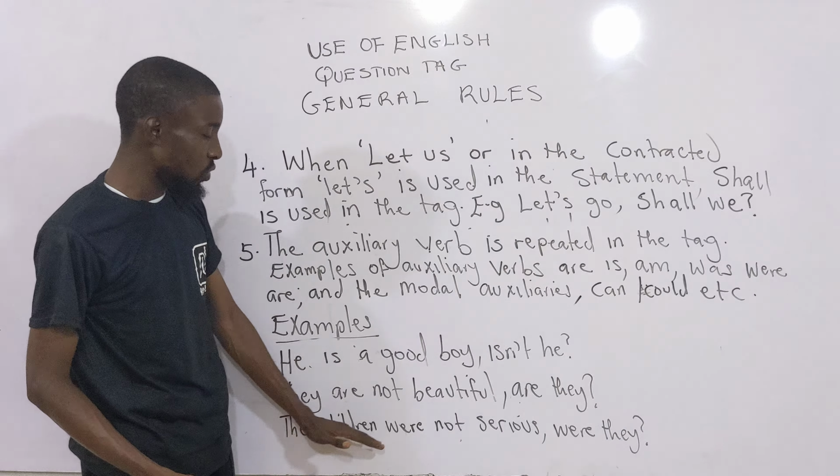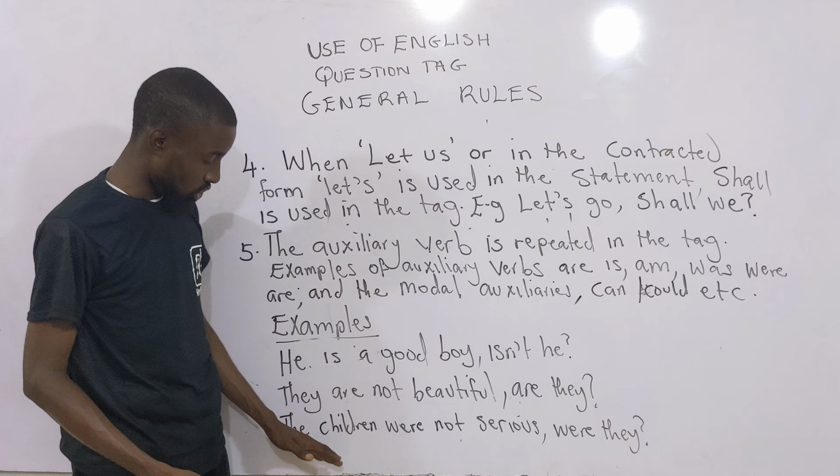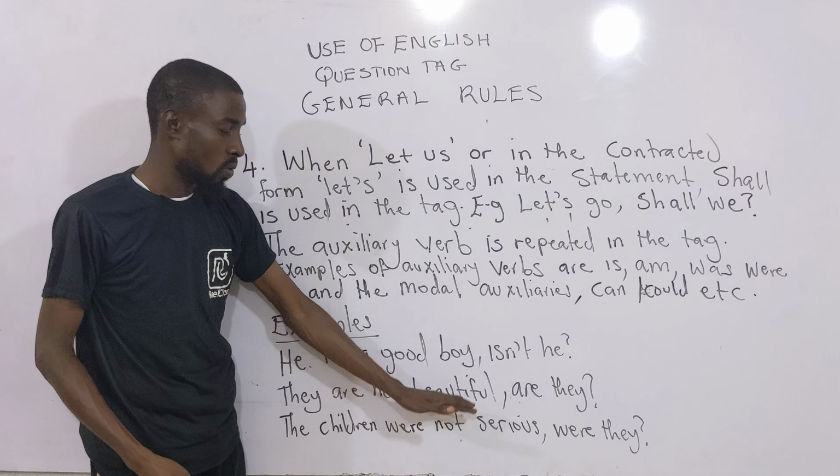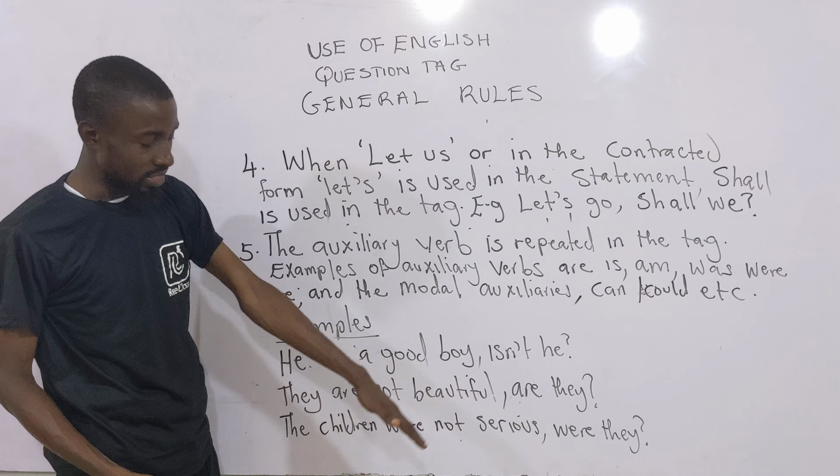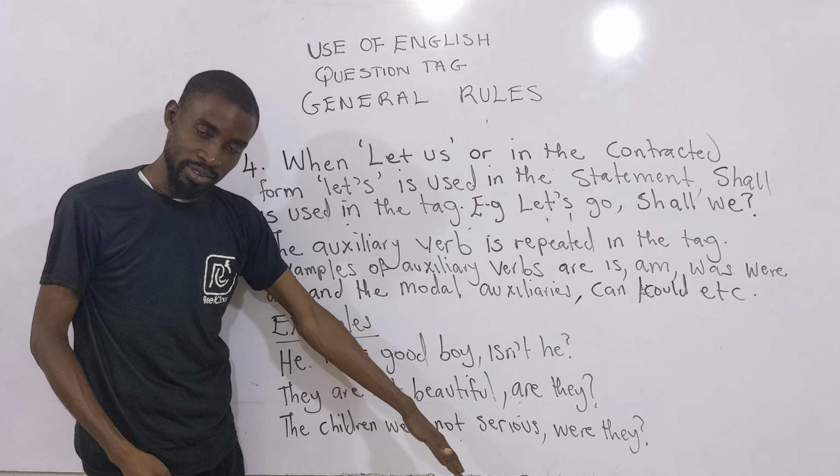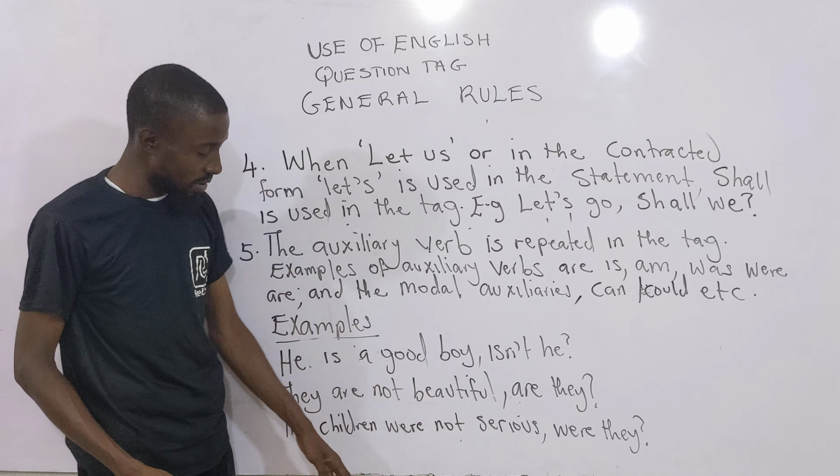So let's look at the last example we have on the board, which says the children were not serious. The children were not serious, were they? You can't say weren't they. The were here is repeated again. And the reason why you are using were they is that the statement itself is negative, so it must carry a positive tag.